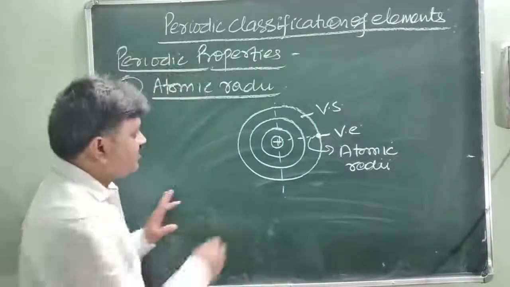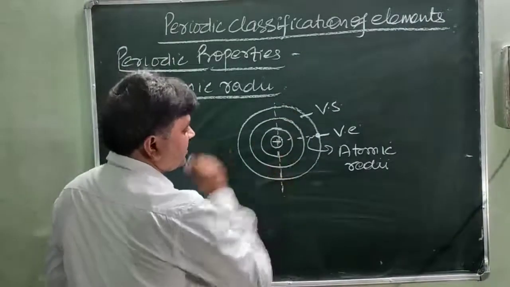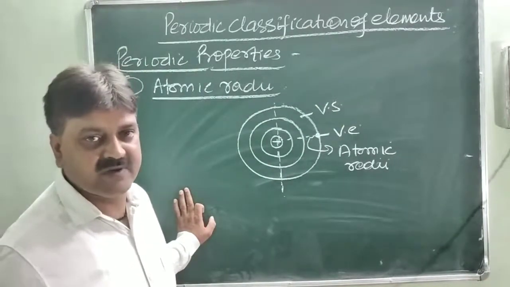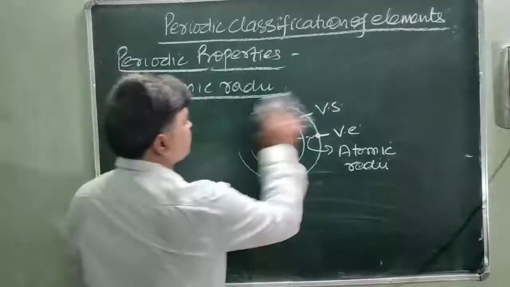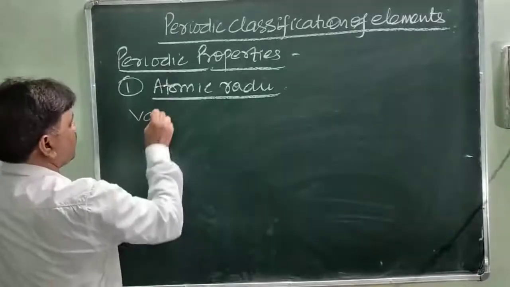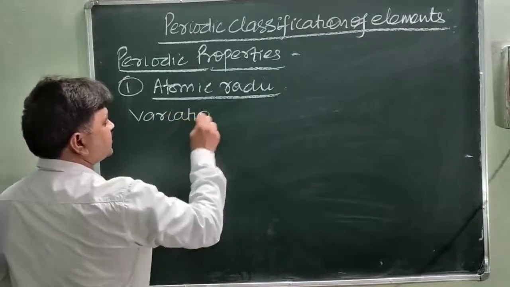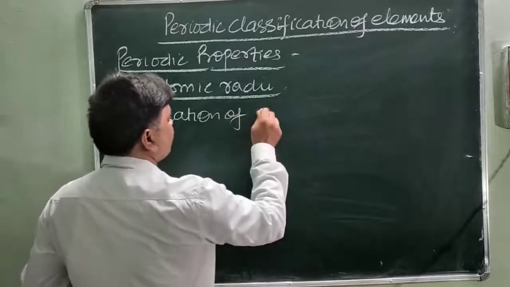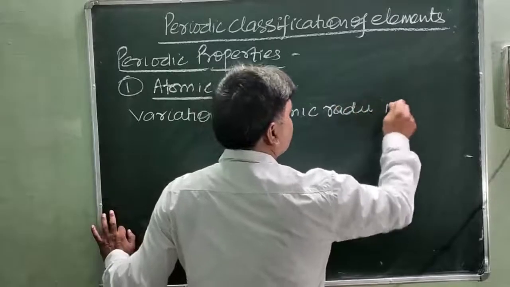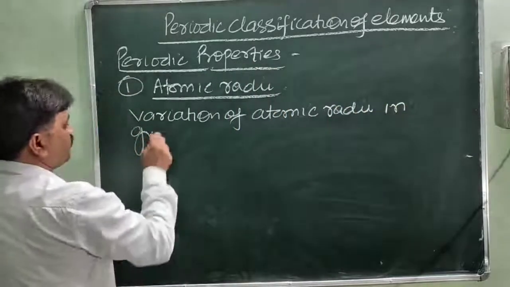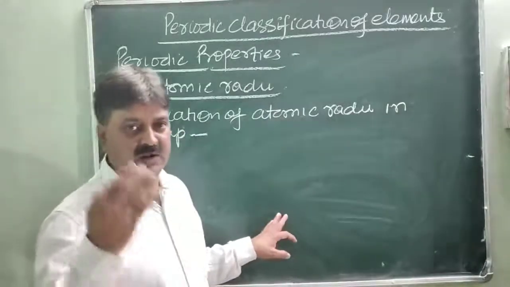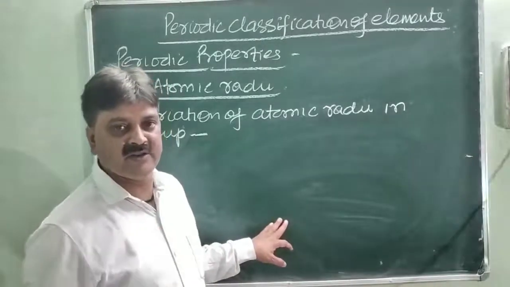Now, what are the variations of atomic radii in group and period? First of all, we'll discuss the variation in the group. Group means top to bottom. When moving from top to bottom, what is the effect on atomic radii in the group?